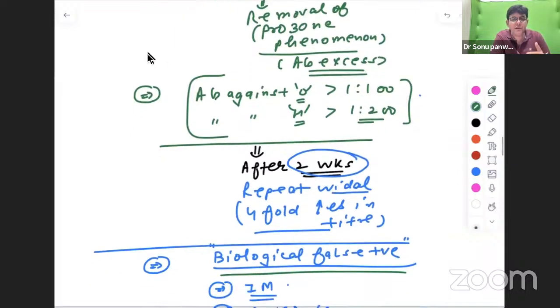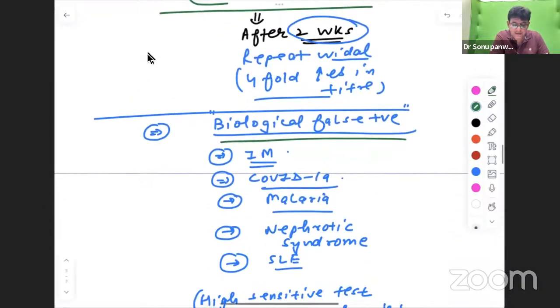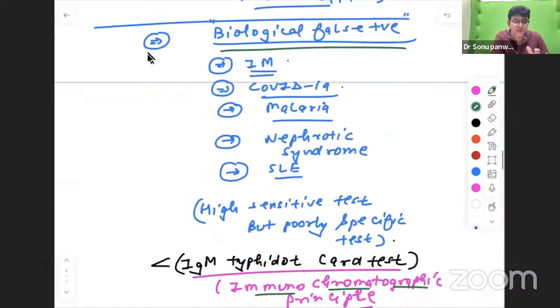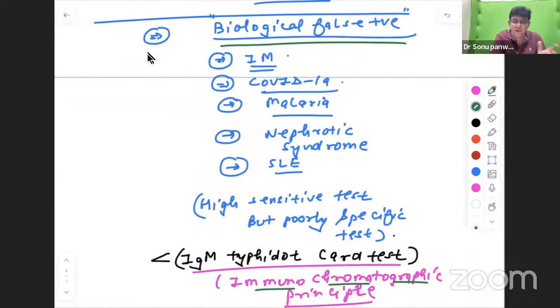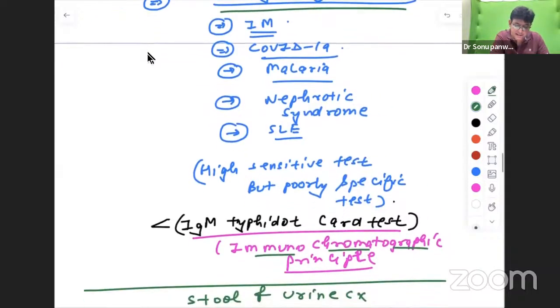Now, we prefer to go for IgM Typhidot, and results are better than the Widal for sure, and it is easy to do. Important regarding Widal is why it is not a good test nowadays: it is highly sensitive, poorly specific, and biologically false positive reactions are there. Infectious mononucleosis can be positive. COVID-19, malaria, nephrotic syndrome, SLE, and even UTI also, as you are saying in the comments.